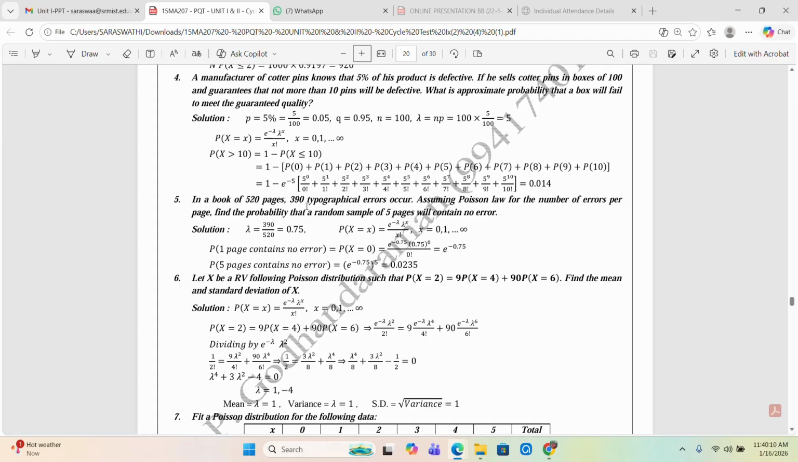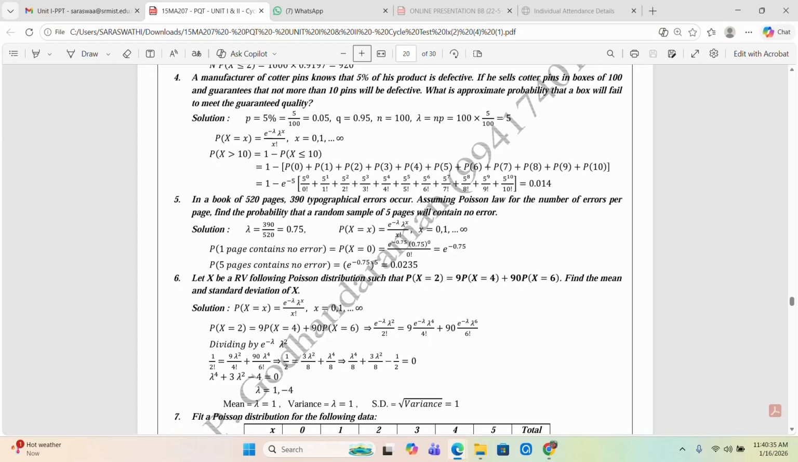In a book of 520 pages, 390 typographical errors occur. So the total pages are 520, and out of 520 there are 390 pages with errors. So we have lambda, which is nothing but the average. Average is just the mean. So 390 by 520 is equal to 0.75.